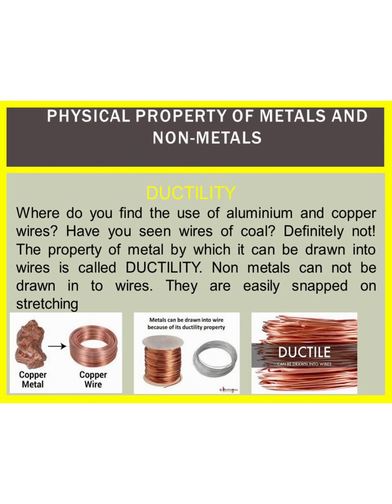Our next physical property is ductility. Where do you find the use of aluminium and copper wires? Our answer is in electric wires. Have you seen wires of coal? No, we have not seen wires of coal. So our answer is definitely not. This means that metals can be drawn into thin wires.